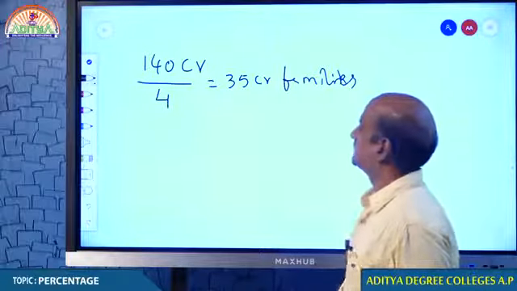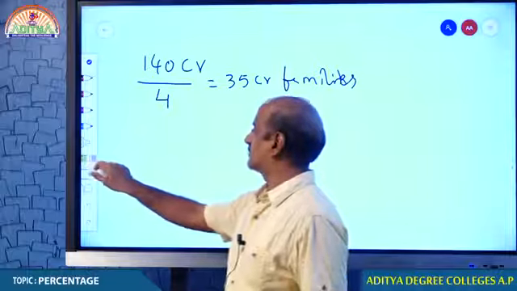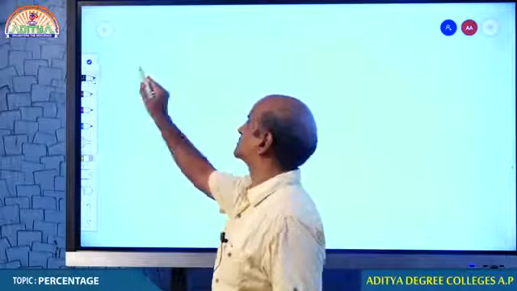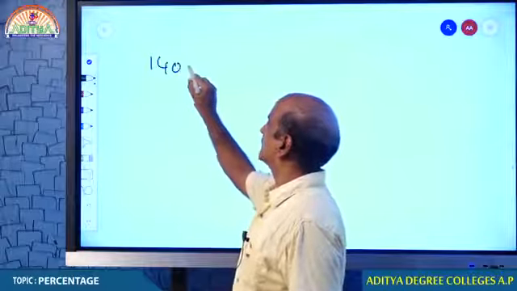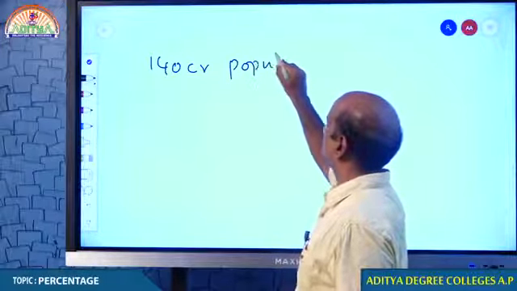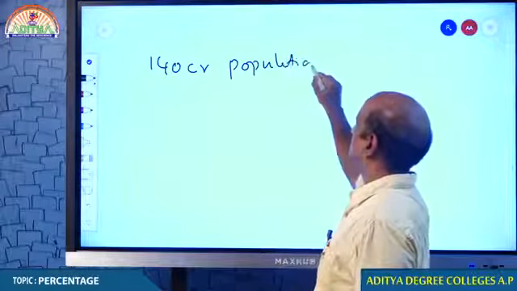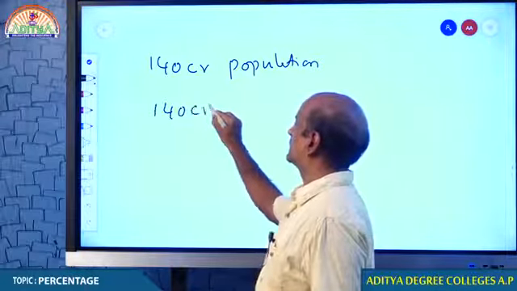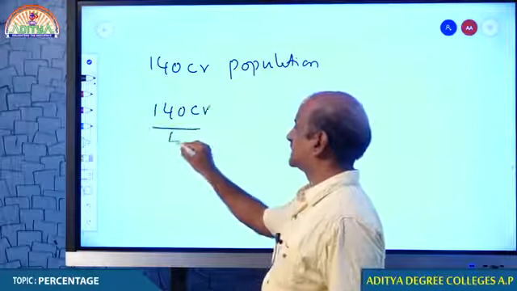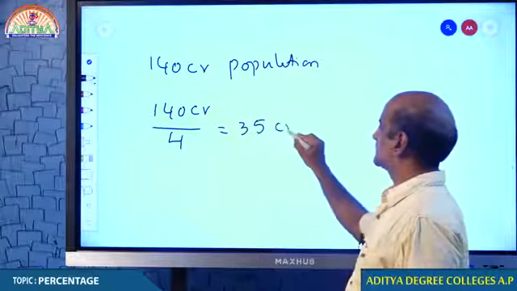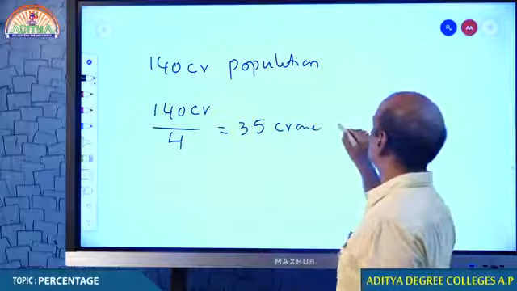Remember students, 140 crore is the population of India, and out of 140 crore, if there are 4 members in each family, it can be understood that there may be 35 crore families.